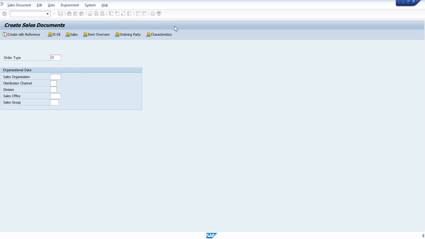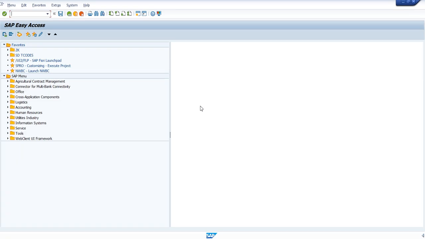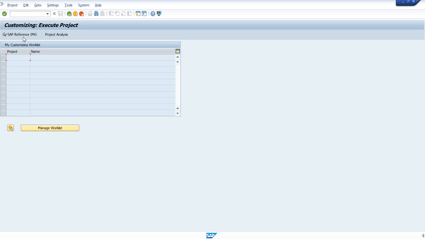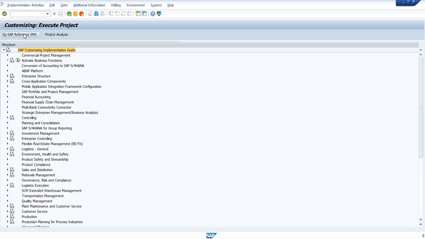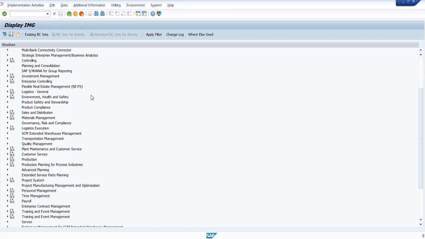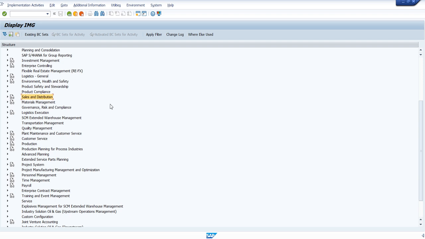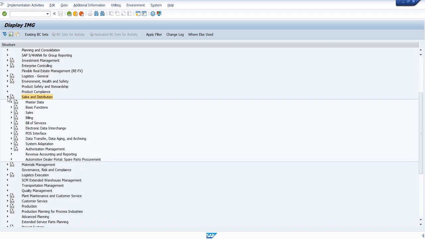Okay, so SO is the order type. Let me open a new screen here. Where we need to go is the same configuration: go into SPRO, then the reference IMG. There we need to focus on sales and distribution, and you can see the option over here.